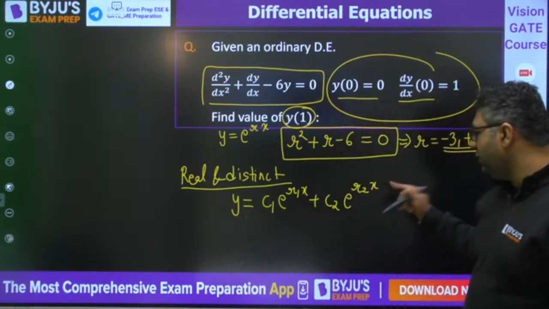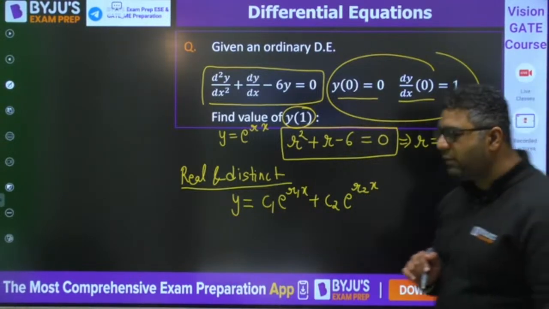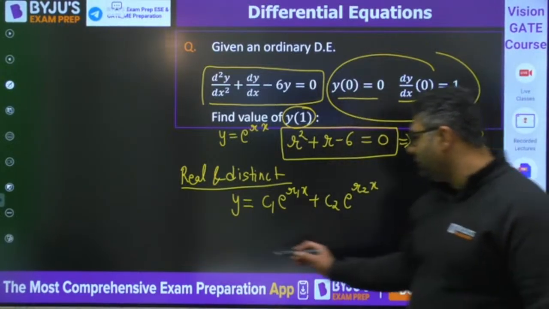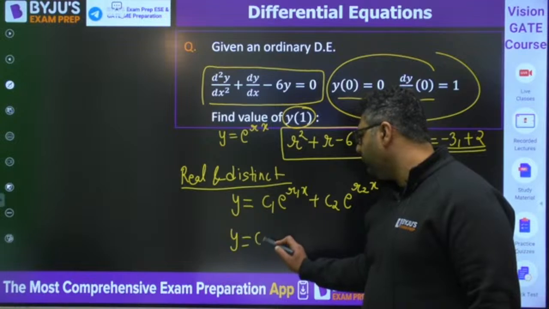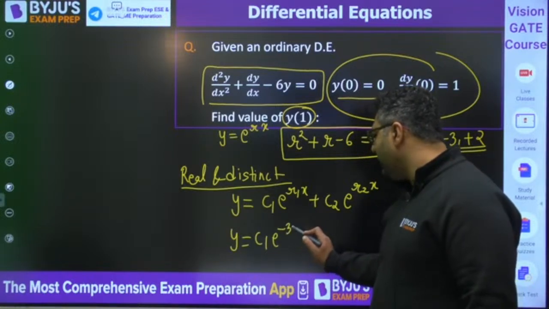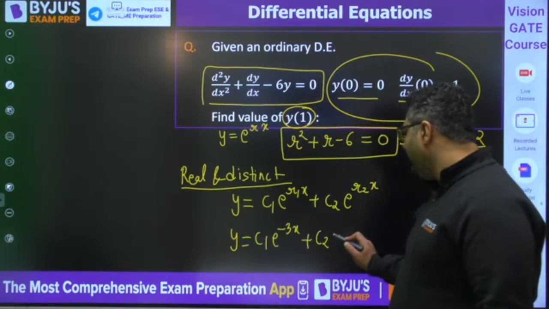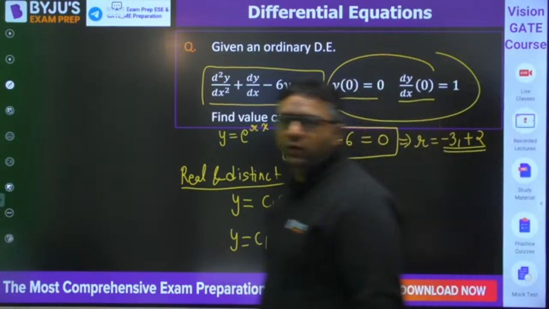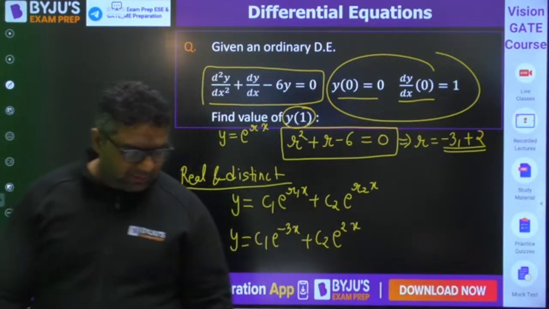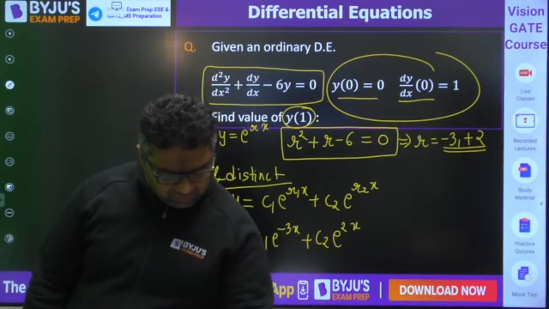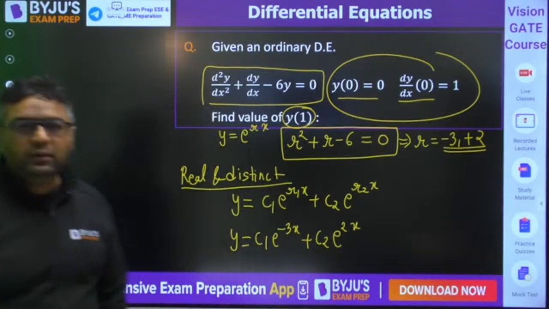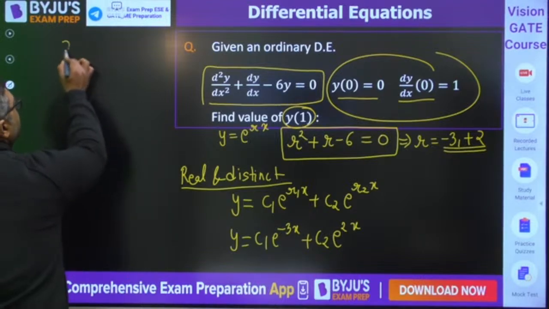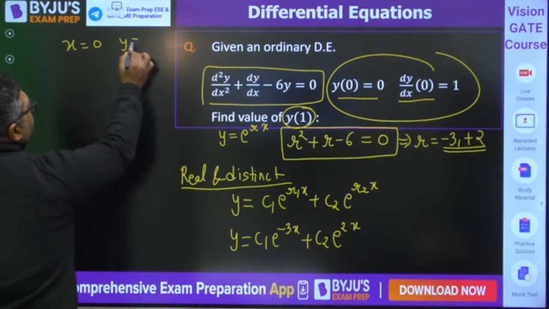So y is c1 e to the power r1x plus c2 e to the power r2x. One root is minus 3, the other is plus 2, so y is c1 e to the power minus 3x plus c2 e to the power 2x. Very good. Some students have given the answer as 0. Let me see what the answer is. First of all, tell me the values of c1 and c2. You will be putting x is equal to 0, y is equal to 0.